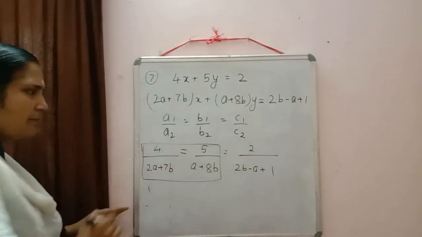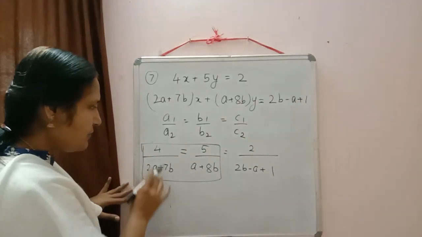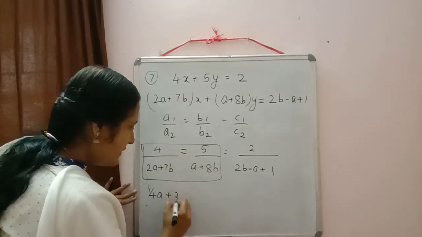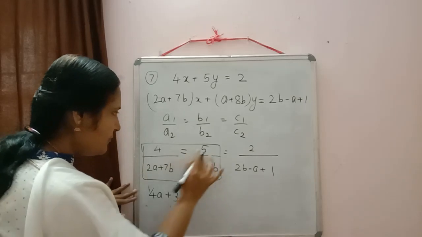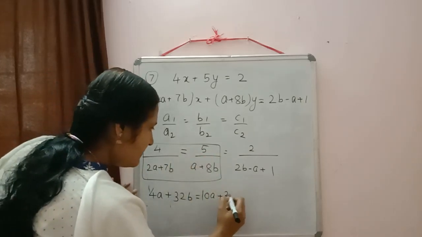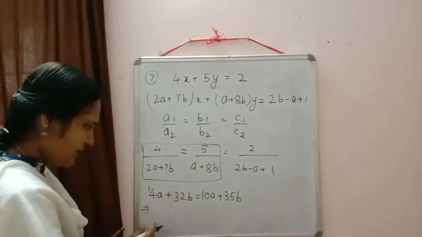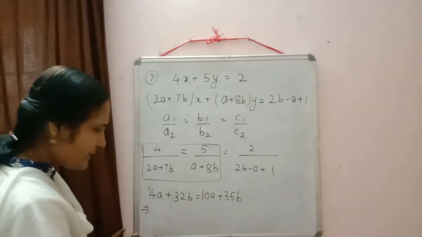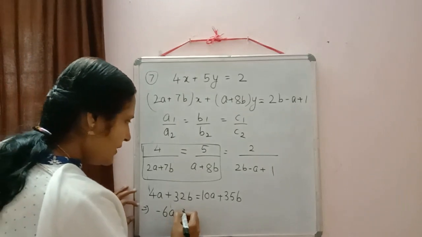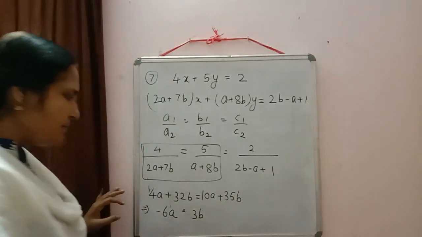It depends on us which one we want to take. Suppose I am equating first and second. So do the cross multiplication. What will come? 4a plus 4 8s are 32b is equal to 5 2s are 10a plus 5 7s are 35b. Now we can shift the variables to one side. 4a minus 10a will be minus 6a is equal to 35 minus 32, so that will be equal to 3b.